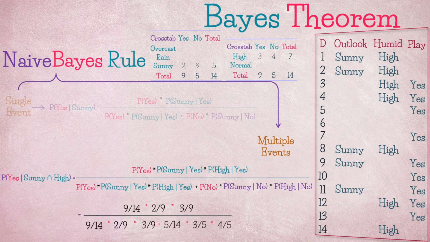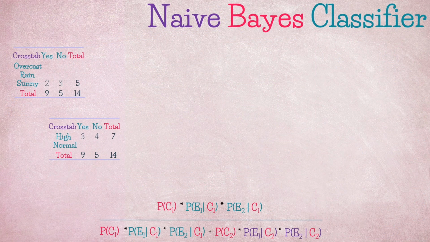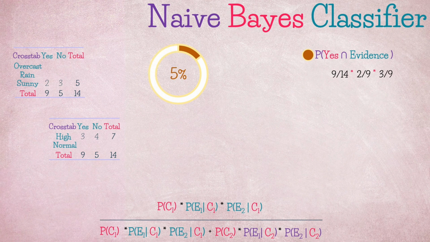Now just substitute the numbers and derive the probabilities. So we learned that Bayes' rule consists of 2 parts, the numerator, which is P(C and evidence), and the denominator, which is the probability of evidence. Let's just focus on the numerator and assume that we wanna predict day status when it's sunny and high. In that case, P(class and evidence) would be 5% for class yes, which is the likelihood P(x given C) multiplied by P(C). By the way, these probabilities are the parameters of the naive Bayes classifier.